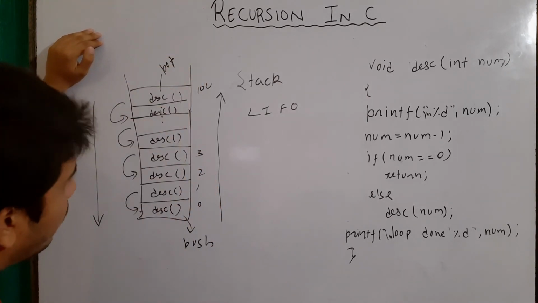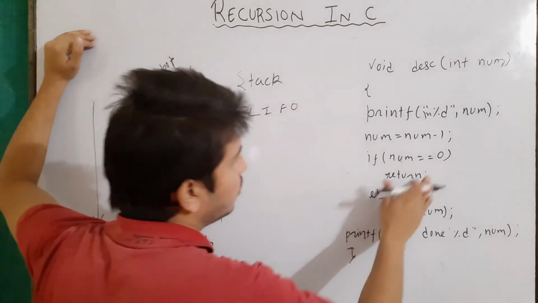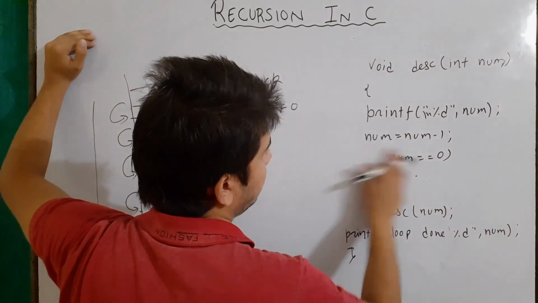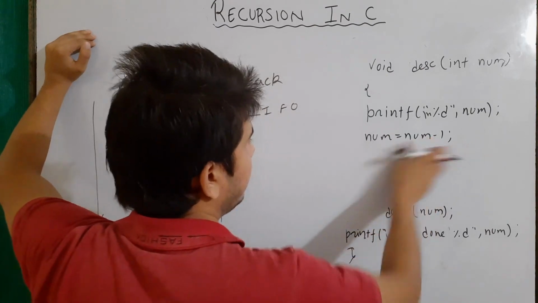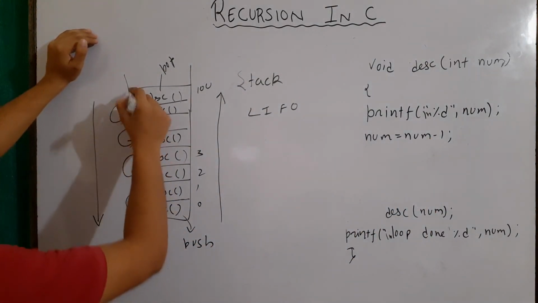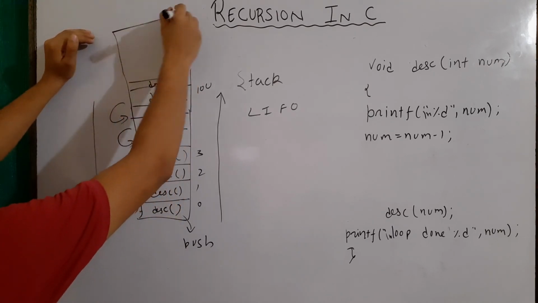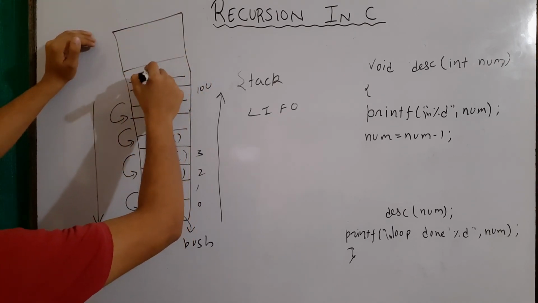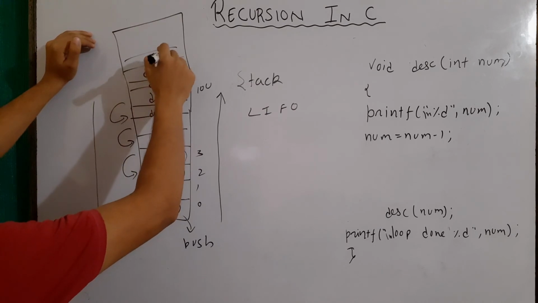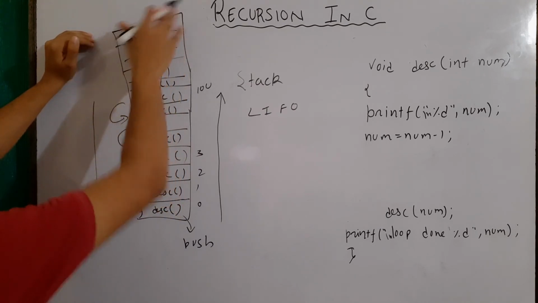Now one thing: let's say that there is no return keyword, and the program is something like that. Now what will happen, it will keep on calling itself. If this was the stack memory, then it will keep on calling itself and it will never stop.